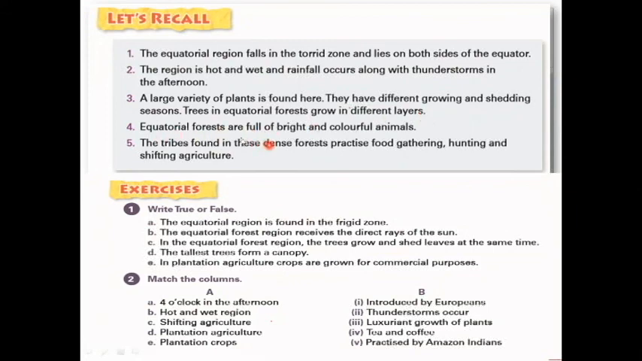Equatorial forests are full of bright and colorful animals. The tribal people are found here in the dense forests, and they practice food gathering, hunting and shifting agriculture. These are the things they are doing.